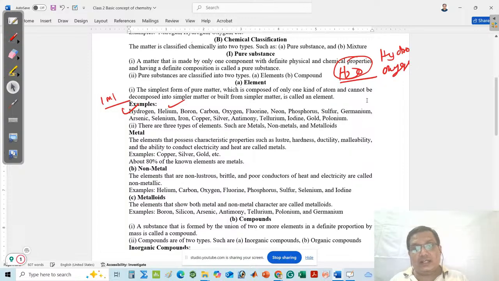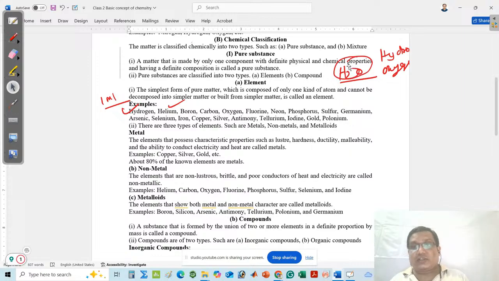Totally three atoms form one water molecule, but there are two types of atom. The total number is three, and the types of atom are two. That means it is not an element because it is made by more than one kind of atom.